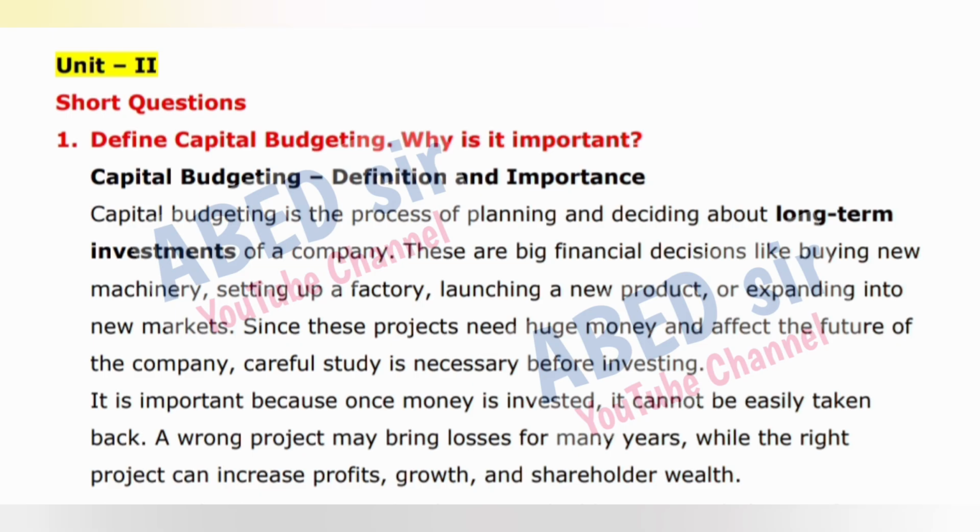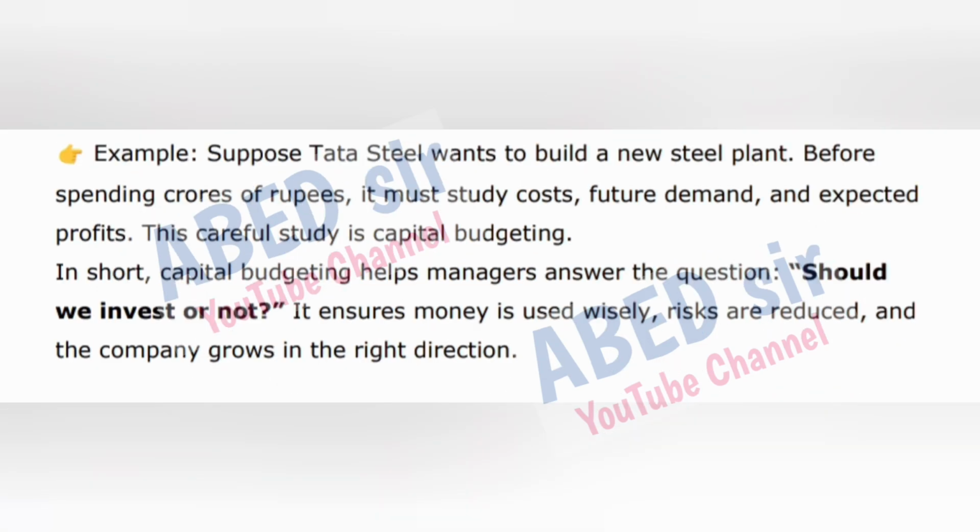A wrong project may bring losses for many years, while the right project can increase profits, growth, and shareholder wealth. Example: suppose Tata Steel wants to build a new steel plant. Before spending crores of rupees, it must study costs, future demand, and expected profits. This careful study is capital budgeting. In short, capital budgeting helps managers answer the question, should we invest or not? It ensures money is used wisely, risks are reduced, and the company grows in the right direction.